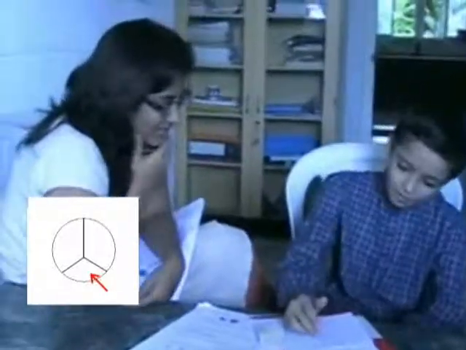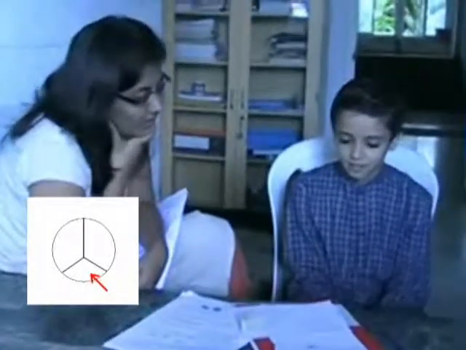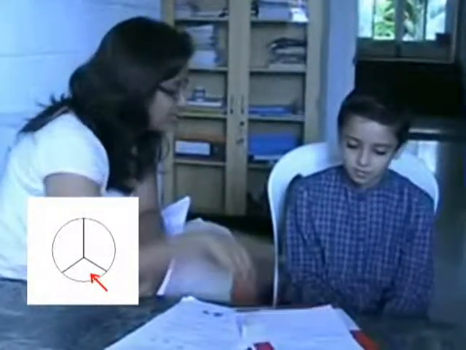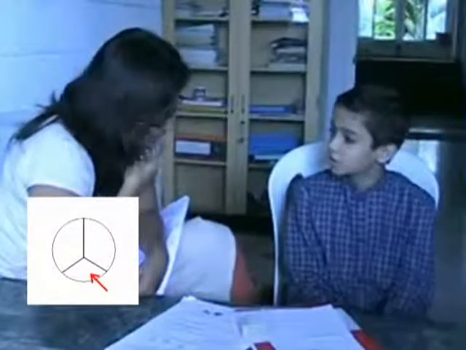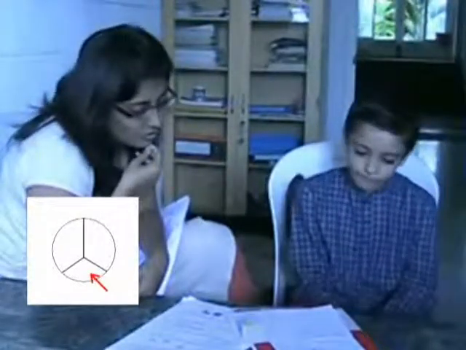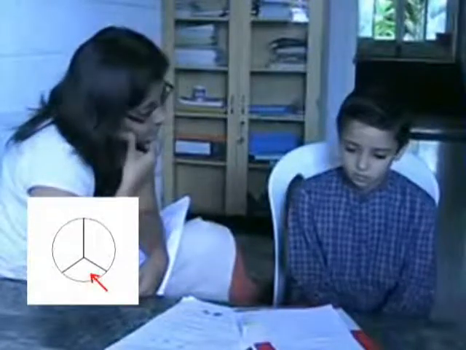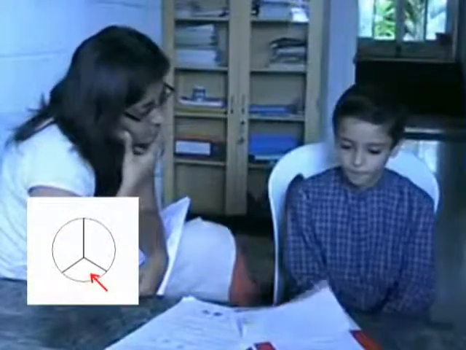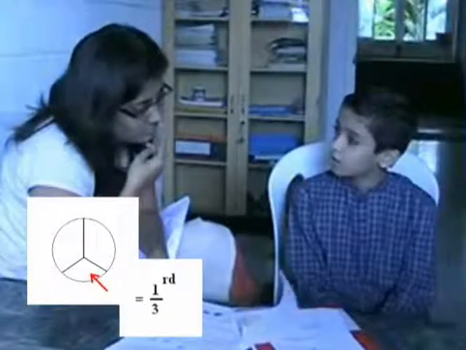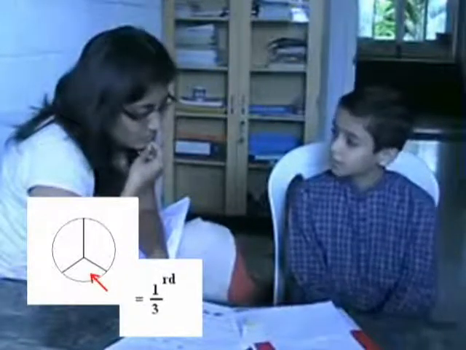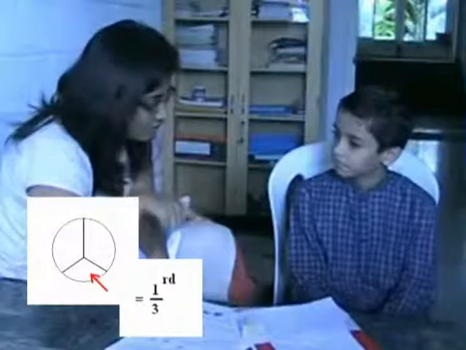The small one. Small one? Why? Because I cannot eat the large one. Yes. Okay, so you will take, but you think this is smaller than this? Yes. Okay, so what fraction is this? Okay. So this is 1/3.